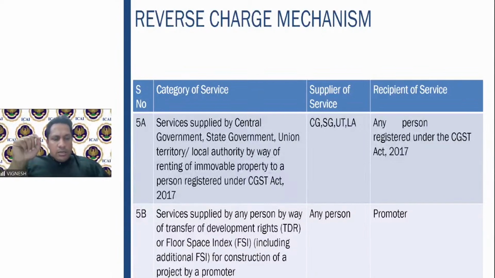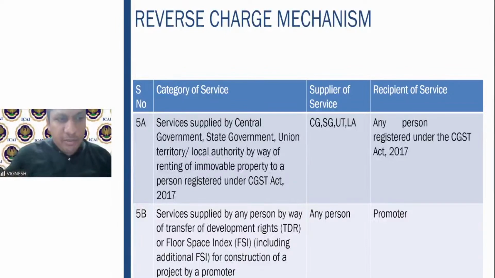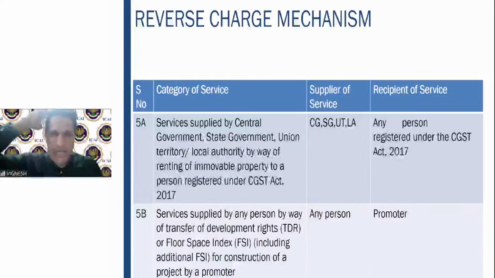5B is what? Services supplied by a person by way of transfer of development rights or FSI, including additional FSI, for construction of a project by a promoter. What is this transfer of development rights? In case you want your property to be developed, you approach a builder, you give him the property to be developed, he does the development and gives it to you.